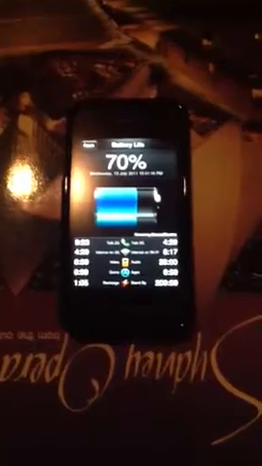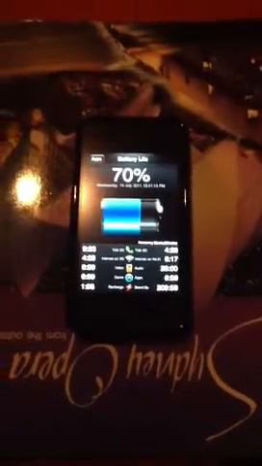Even a ruler. So if you need your iPhone 4 to be a ruler, you can just measure things with the iPhone 4. It's pretty cool, or anything you actually want to do with it. You can even check how long your battery will last. If you tap on that, it says 70% battery, so it lasts for 9 hours and 23 minutes. So basically, AppBox is a lot of things. It's even a mirror, so there's even a reflection right there, as you can see.